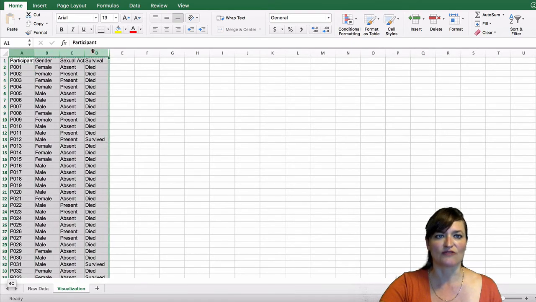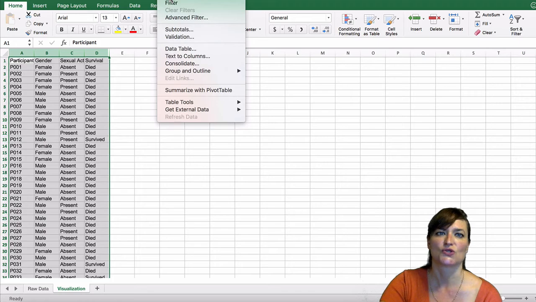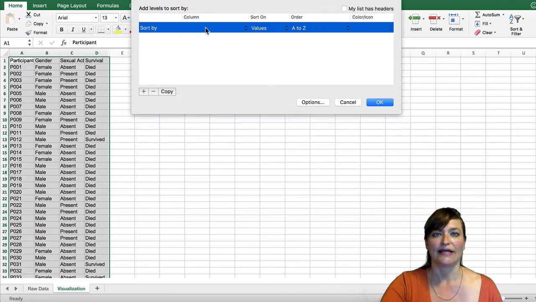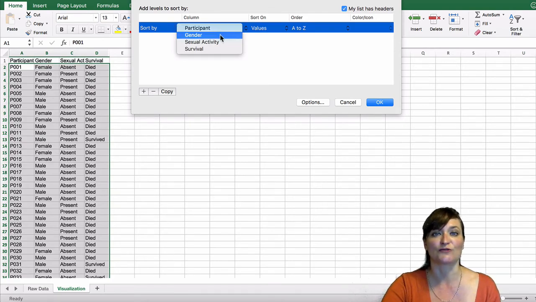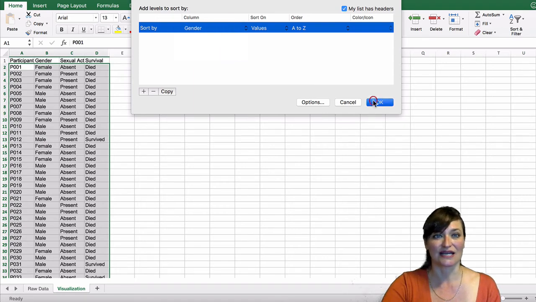So I'm going to select all of my data, A, B, C, and D, and come up under my pull-down menus and choose Data, Sort. That's opened up a sort dialog box. The first thing I want to do is say that my list has headers. That just means that the first row has the variable labels. Now I'm going to come under Sort By, click under Column, and it gives me the labels of the different columns. I'm going to choose Gender and click OK.